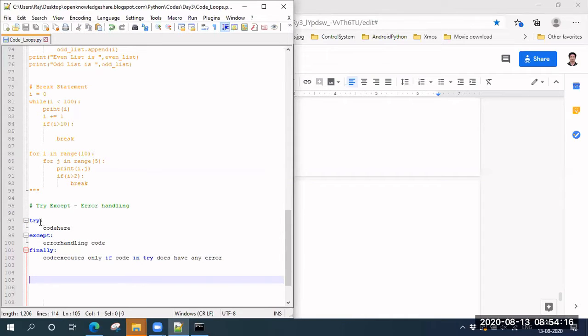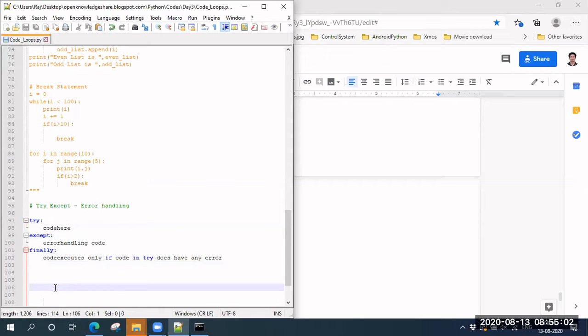So in case such a scenario occurs, you write that entire code inside this try, and then you run it, right? At that point, in case there is any error, it will go to this except. So here you can do whatever you want. In case there is an error, you can remove that particular file path from your code, or do some different handling, search in a different path, something like that. This is just one example. And later finally is where this runs only if there is no error within this try.